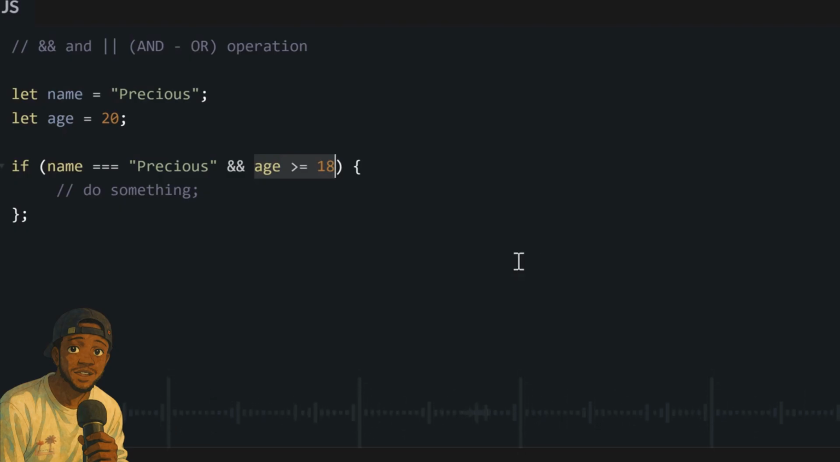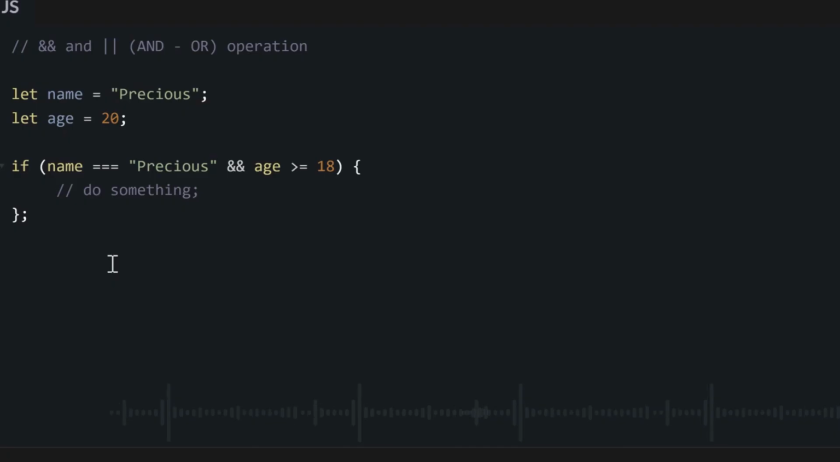Now, if you only need one of the conditions to be correct, you can use the or operator. In this case, we check if this one or this one is correct, not this one and this one. With or, we only need one of them to be correct. And now the double pipe symbol, this symbol here, is how we write our or statements. So with this one, I would say check if name equal to Precious or age is greater or equal to 18. It only needs one of these to return true for it to execute our code. So if you take the first condition, I may say yes, the name is equal to Precious.